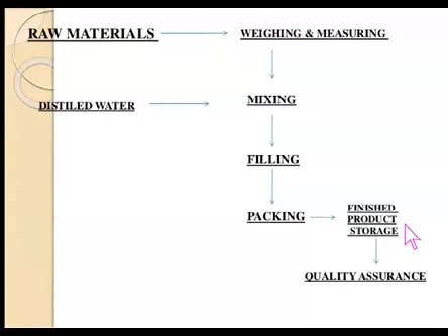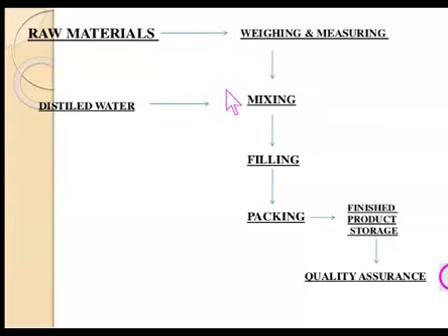This is the common layout for liquid oral manufacturing. Starting from raw materials, the next step is weighing and measuring. These weighed quantities are taken, and the basic vehicle used for making the monophasic as well as the biphasic liquids is distilled water.